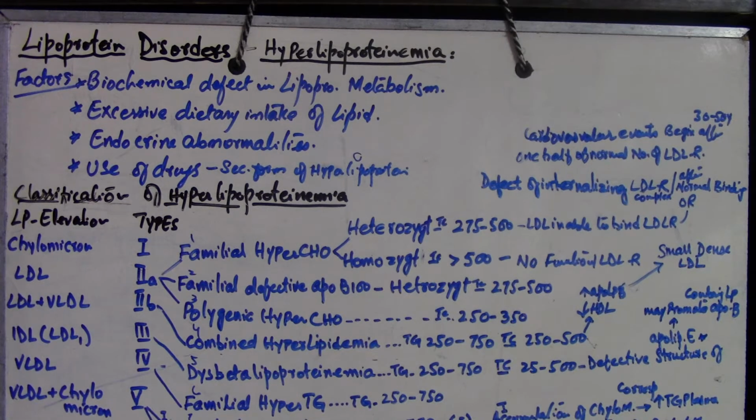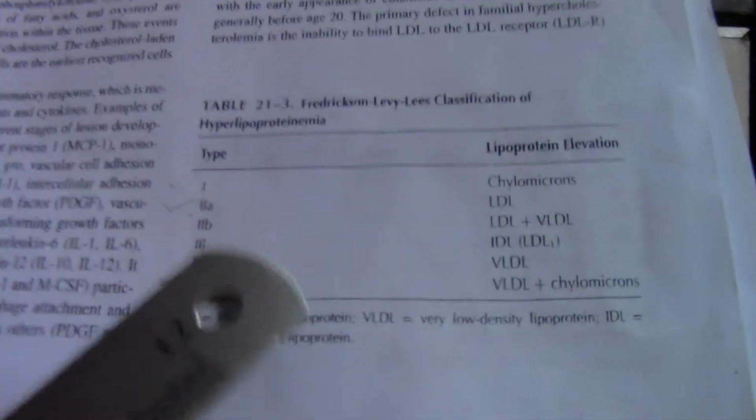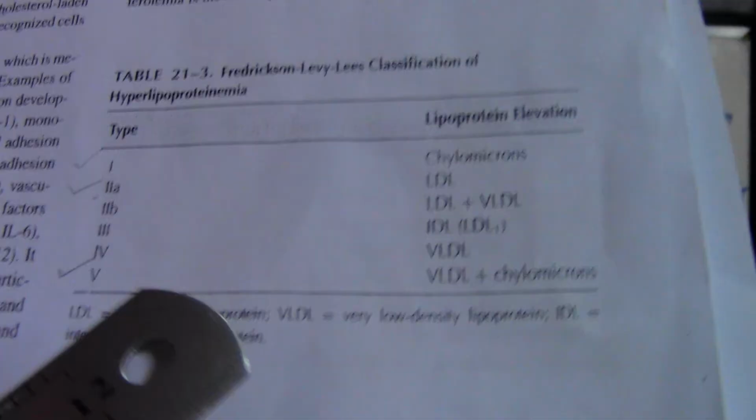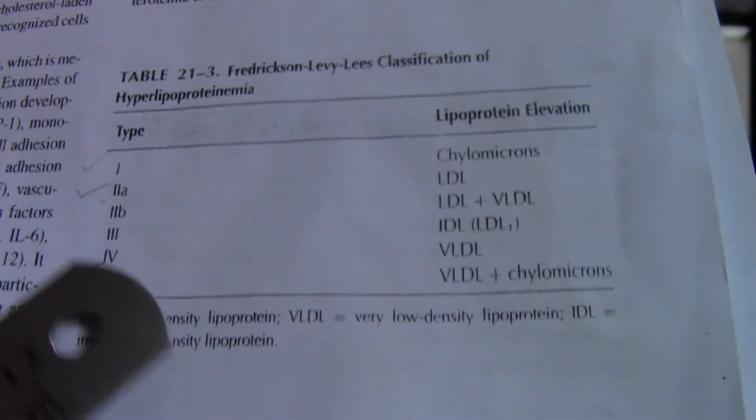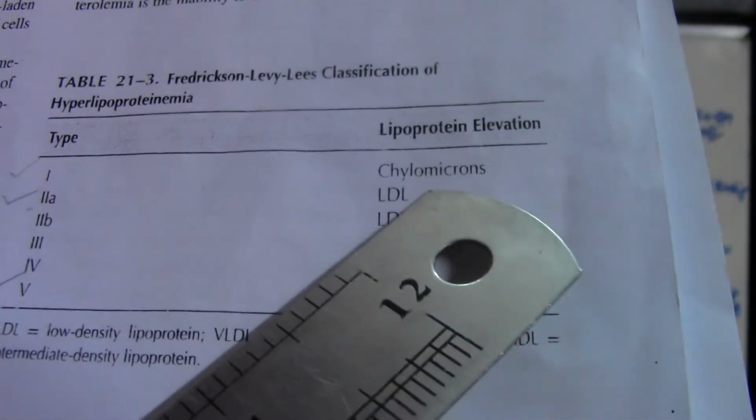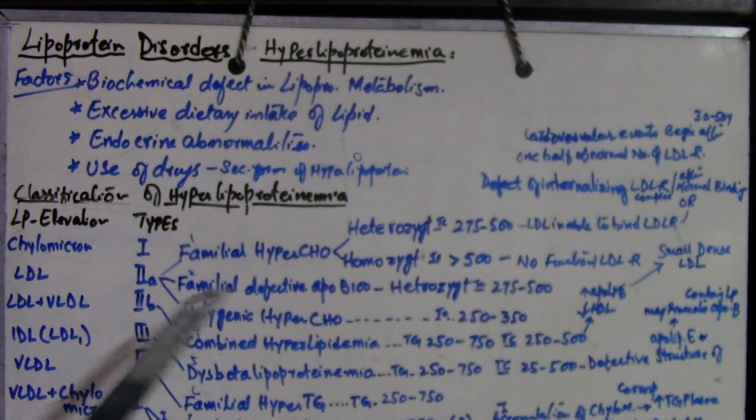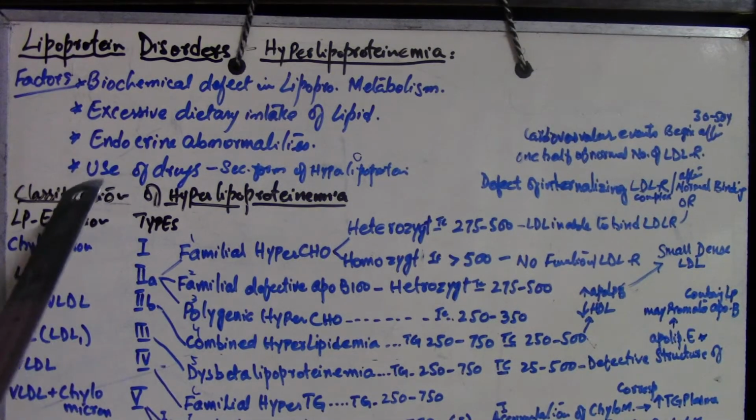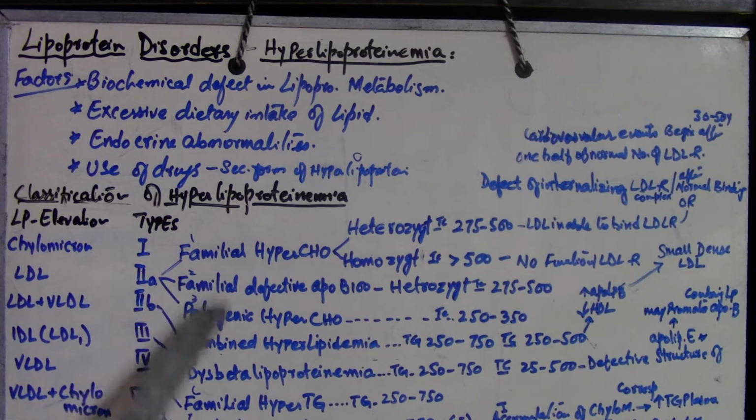I copy this classification of hyperlipoproteinemia, that is Table 21:3. These 6 types are mentioned, and which lipoprotein is elevated is shown here, right? So we are going to correlate with them. First we are going to start with all of these lipoprotein disorders.